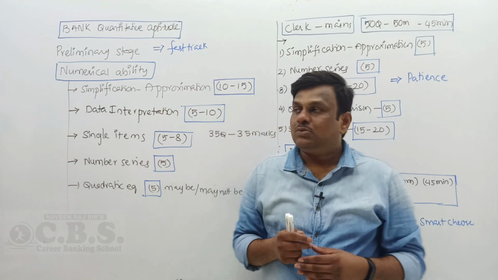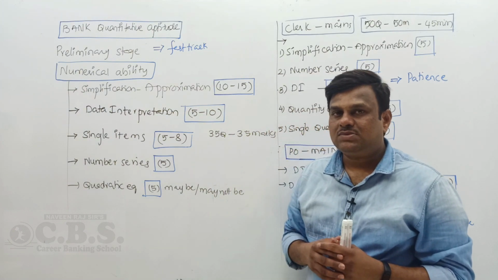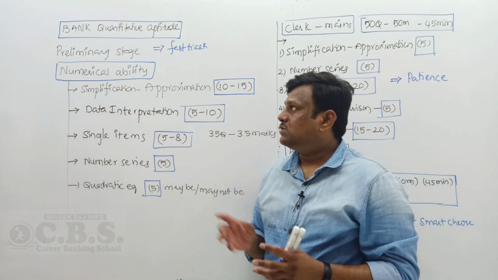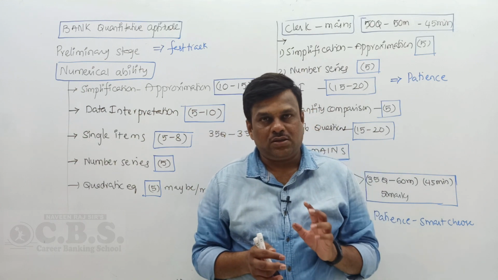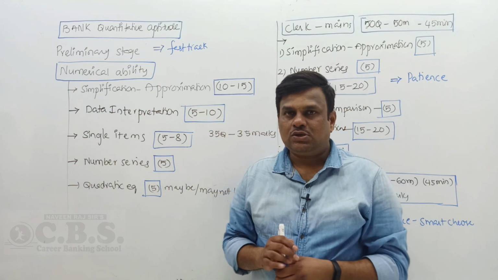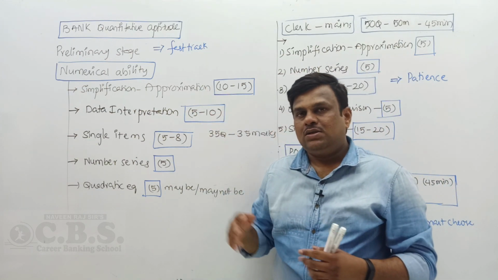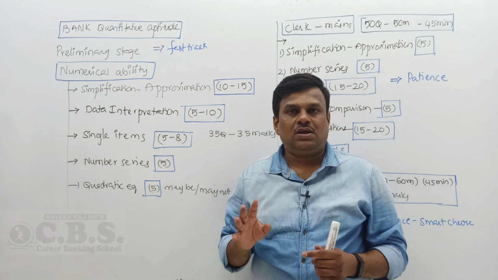So today, I'm going to share details about the bank preliminary and bank mains exam syllabus for mathematics. Bank exams: clerk is followed by 2 sessions and PO by 3 sessions. In these 2 sessions, numerical ability, the first session is the preliminary stage. The preliminary stage has 3 categories.